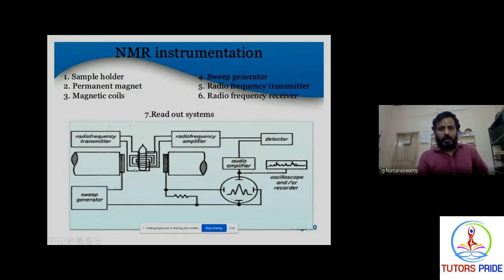There is the permanent magnet, and you can apply the radio frequency amplifier, and this is the audio amplifier and detector. When you place any sample in this sample tube along with the TMS, it gives the spectral data. You will get this kind of spectral data.